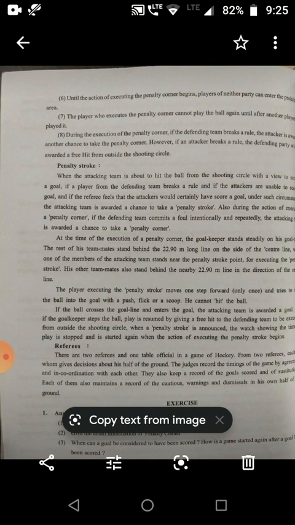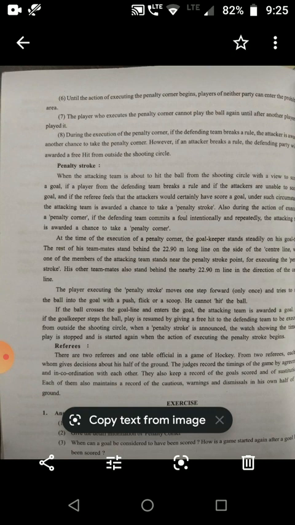When a penalty stroke is announced, the watch showing the time of play is stopped and started again when the action of executing the penalty stroke begins. Referee. There are two referees and one table official in a game of hockey. The two referees each give decisions about his half of the ground.